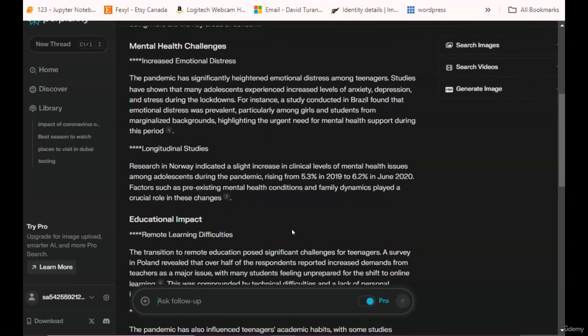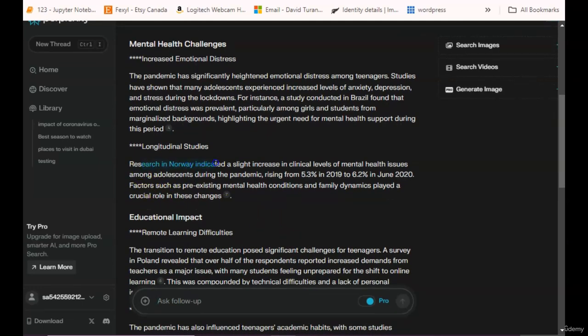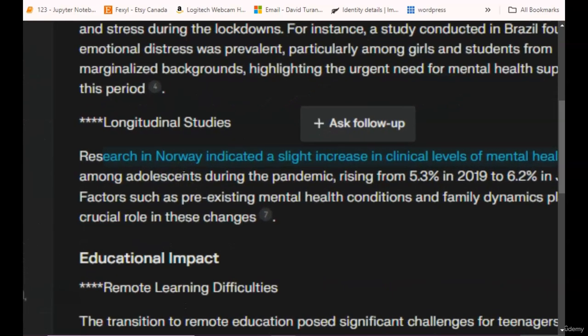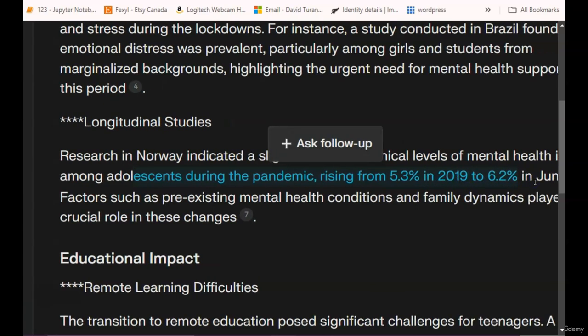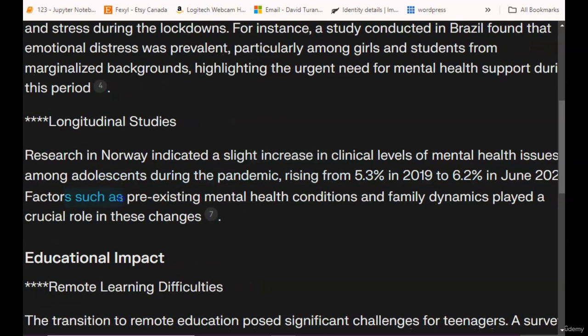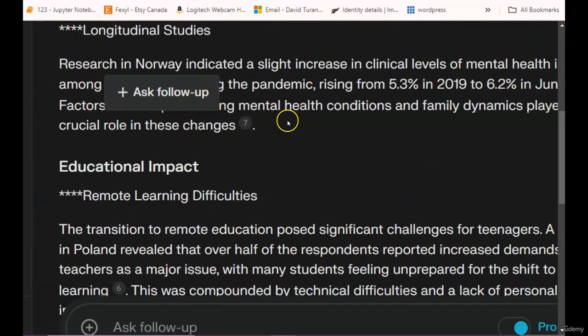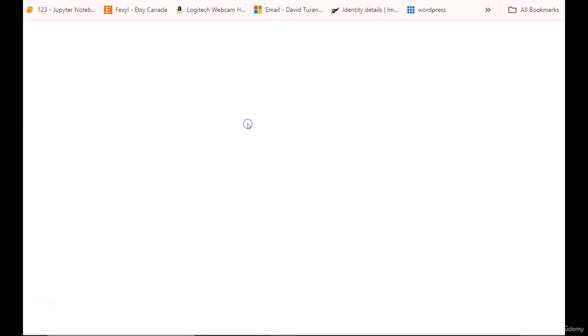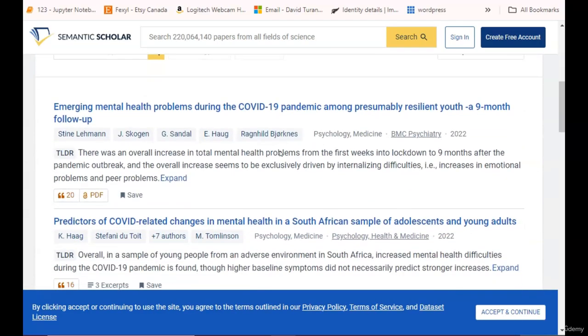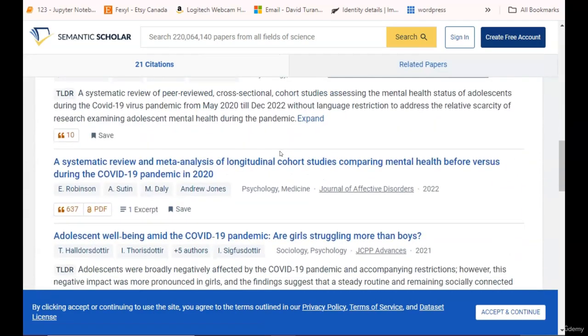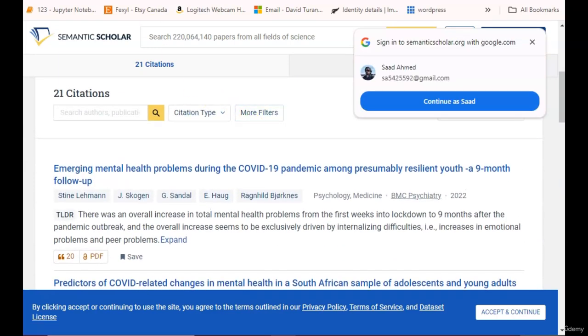For instance, this says, research in Norway indicated a slight increase in clinical levels of mental health issues among adolescents during the pandemic, rising from 5.3% in 2019 to 6.2% in June 2020. Factors such as pre-existing mental health conditions and family dynamics played a crucial role in these changes. So then it gives a link. When you click on that, you will be directed to the website. To check the transparency, you can compare both the results. So this approach saves you an immense amount of time.